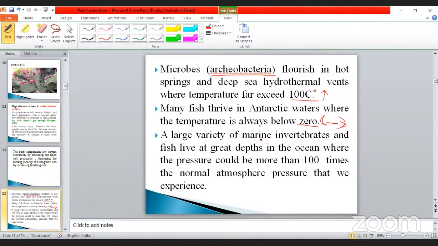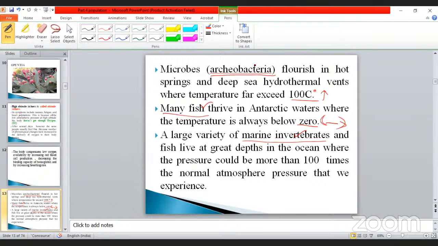The large variety of marine invertebrates. Don't forget, my dear, these are the things, Antarctic. So many fishes. Here the aquatic example has been given. Here one of the microorganisms given is archaeobacteria. Take as examples methanogenic bacteria, and also halophilic bacteria, and another one called acidophilic bacteria. These are the three types of bacteria.